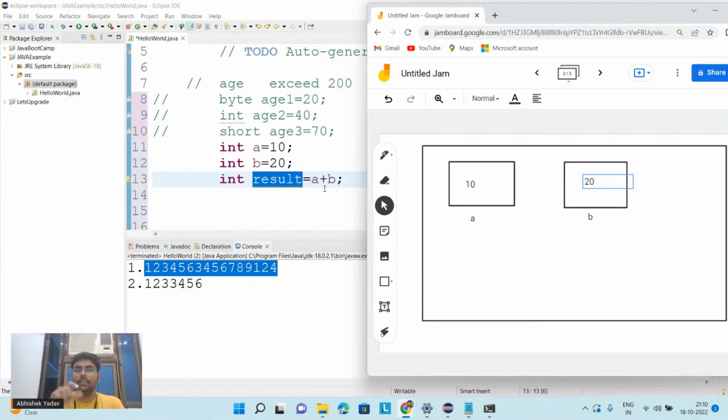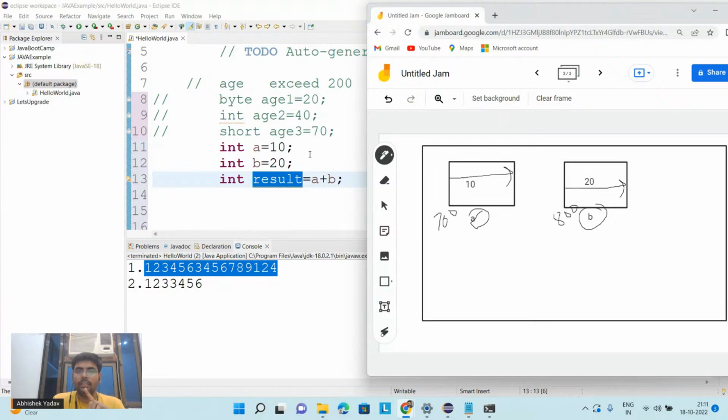First the system will execute the right hand side part because you have an assignment operator. So first it will fetch the data from a, that is 10, and the data 20 from b. How will it fetch the data? Because the system knows the starting address of the memory block a and of b, let's assume 700 and 800. It will say, okay, a is located at 700, so from this 700 I will read 4 byte. From this 800, I will read 4 byte. So from a I am getting 10, from b I am getting 20. So 20 plus 10 is 30. So I have executed the right hand side part.